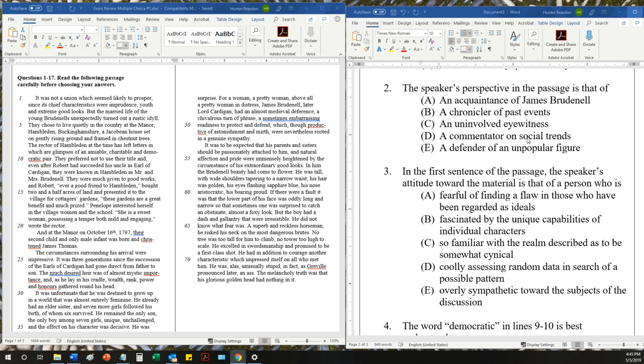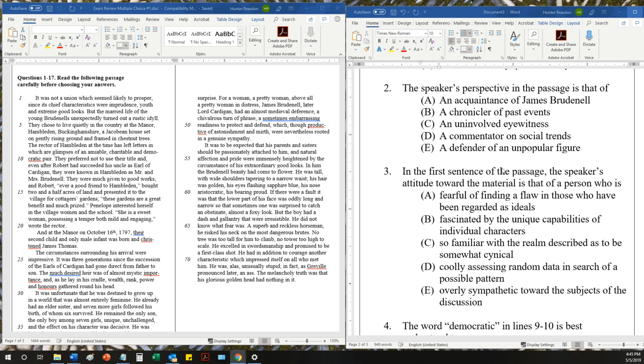So maybe a commentator on social trends. Well, a trend is something that changes, right? Something that maybe isn't there and then appears, and then maybe fades away. I'm not really seeing that the word trend is represented by this passage.